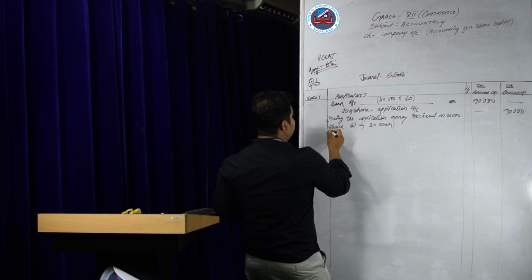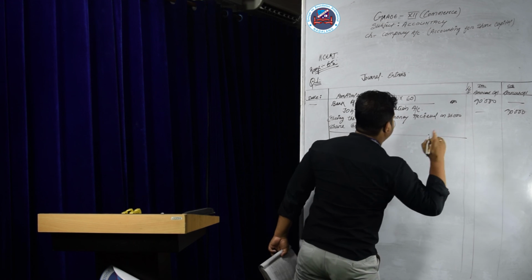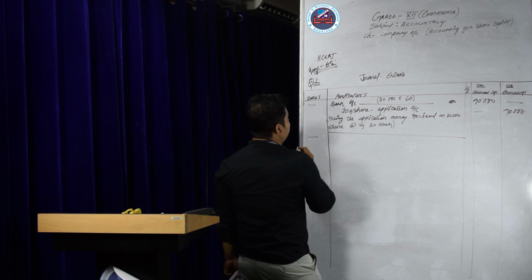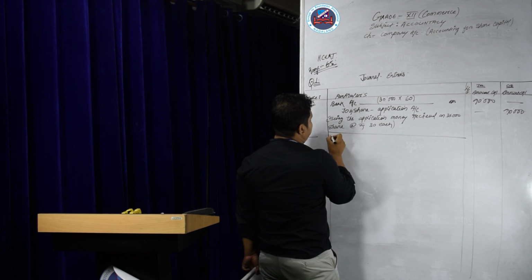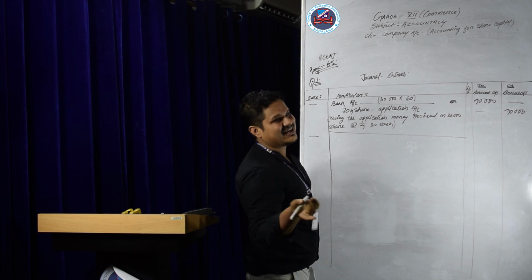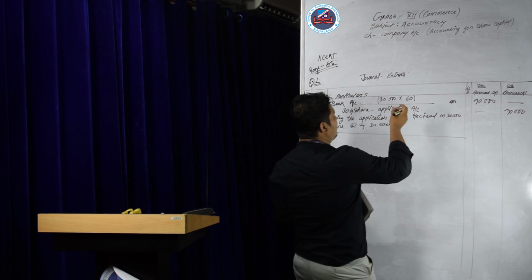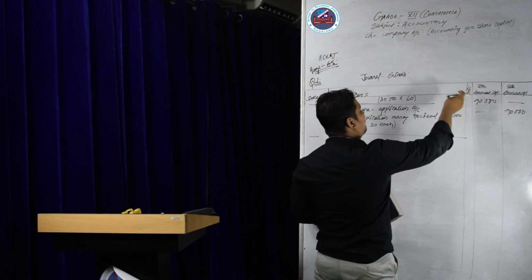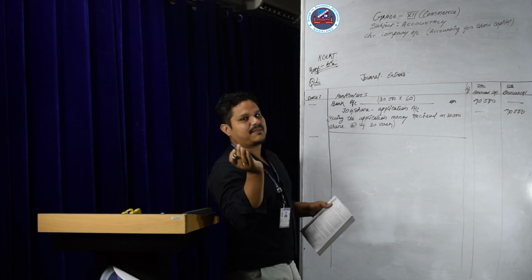I have discussed already that for each installment there will be two entries. So the next entry will be equity share application account debit to equity share capital account. How much amount was received by the company, that amount will be transferred to the company's capital account.